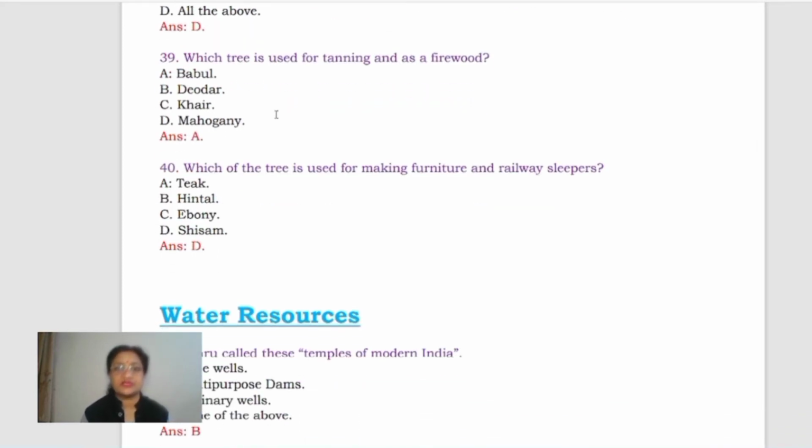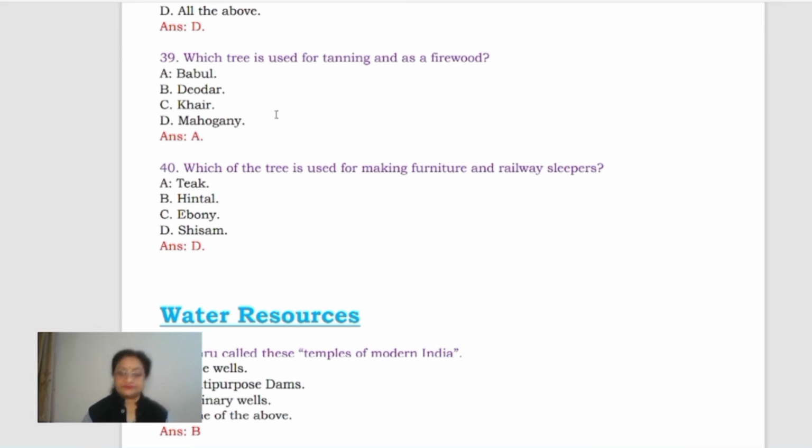Which tree is used for tanning and as firewood? Babool is actually used for that purpose, and as firewood also it is used a lot. Which of the trees is used for making furniture and railway sleepers? Teak, hintel, ebony, shisham. Shisham and teak both are actually used for that purpose. Okay, so here you can take any one. Actually, shisham is more useful than teak, so you can take shisham as the correct option.